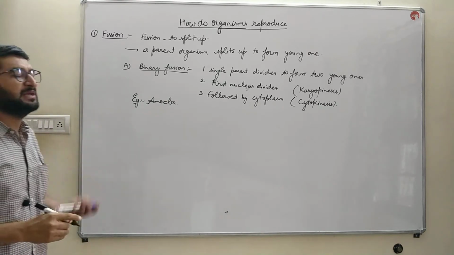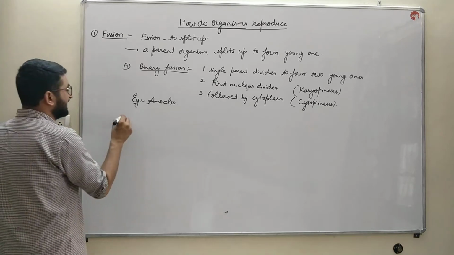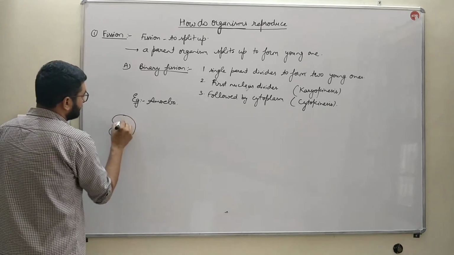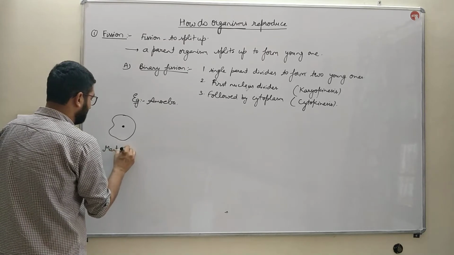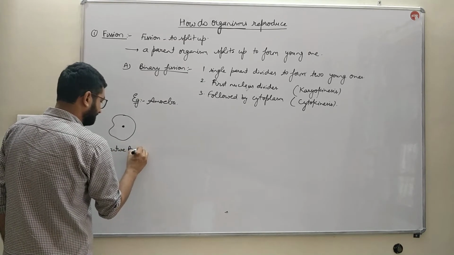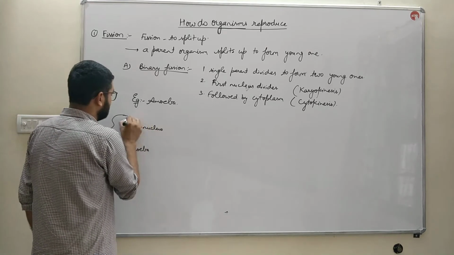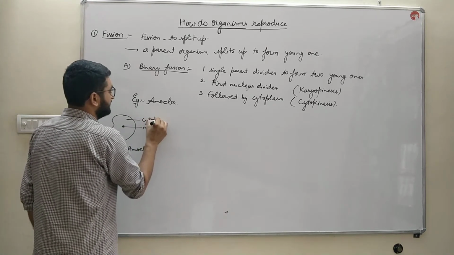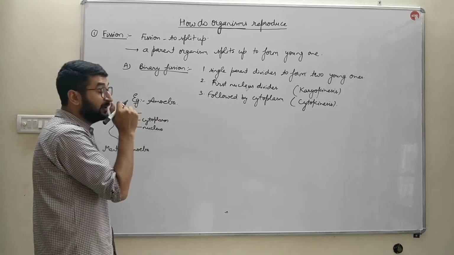We'll describe the process of binary fission in amoeba with the help of a diagram. Let us suppose this is an amoeba, a mature amoeba, the parent cell. It has a nucleus, then cytoplasm, a cell membrane. It is a unicellular, irregular shaped organism.